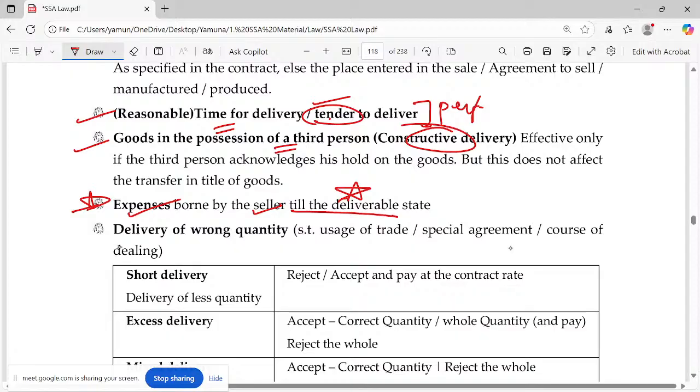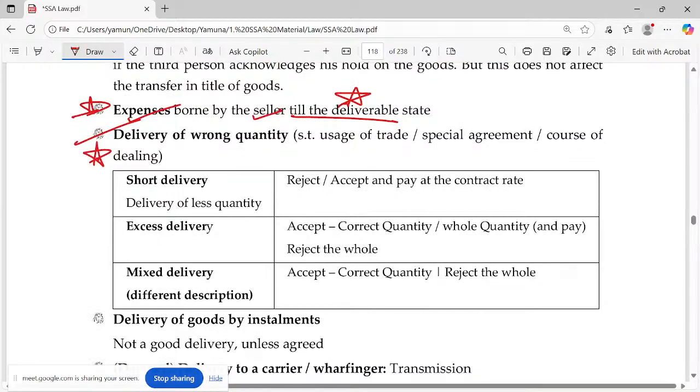Okay. Delivery of wrong quantity, often repeated. Probably what do you say, wrong quantity? I'm ordering 1,000 shares.